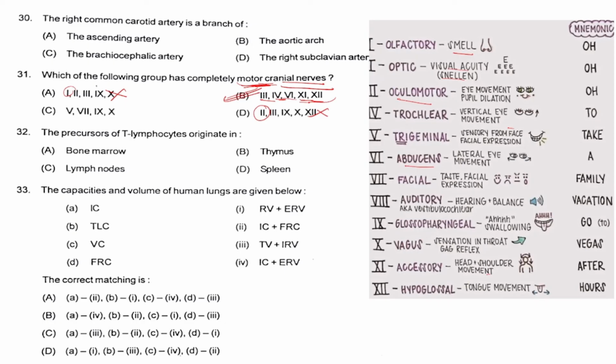That is olfactory, optic, oculomotor, trochlear, trigeminal, abducens, facial, auditory, glossopharyngeal, vagus, accessory, hypoglossal.